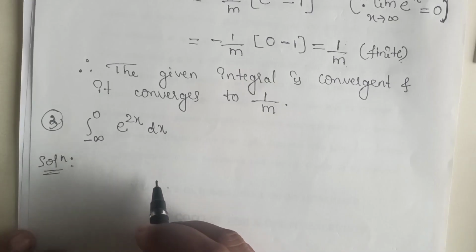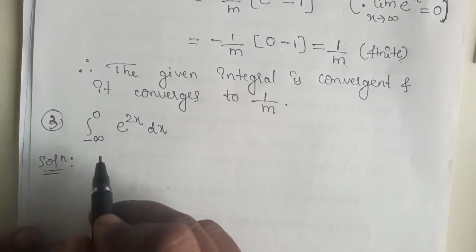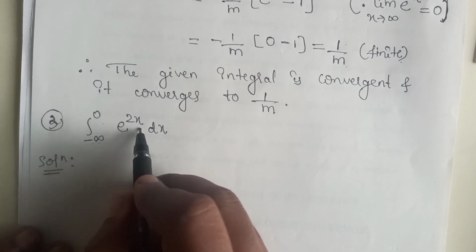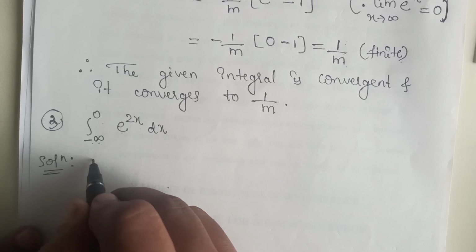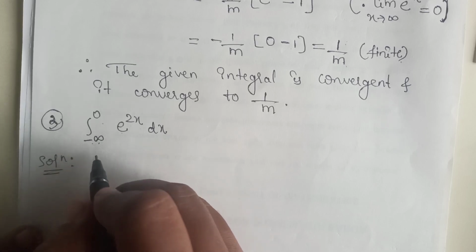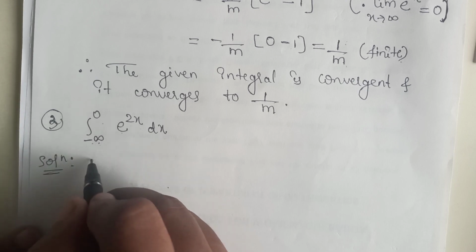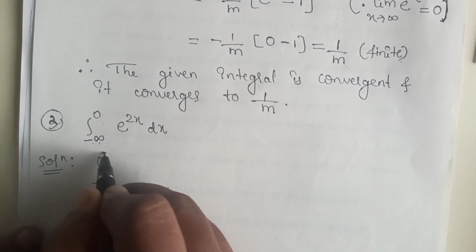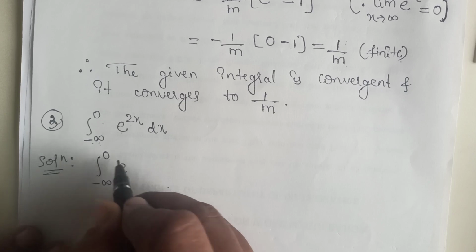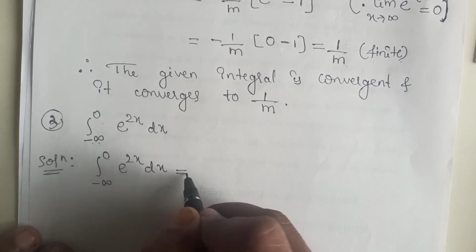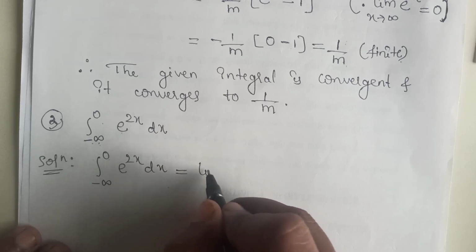So in the same way we solve this one. Integration minus infinity to 0, e raised to 2x dx. Here the lower limit is minus infinity, therefore we take the limit as this one, that is integration minus infinity to 0, e raised to 2x dx equals limit.